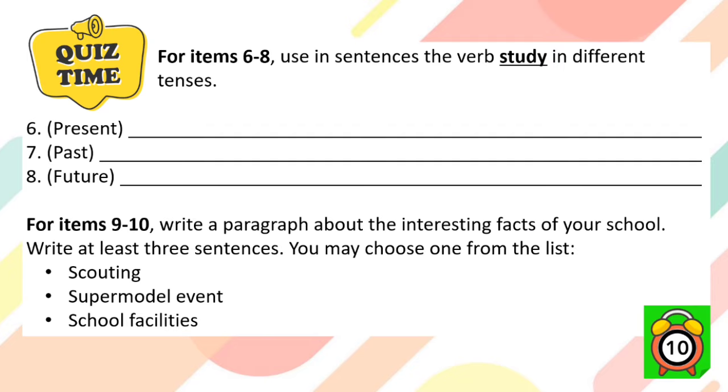Let us continue with this one. For items number 6 to 8, use in sentences the verb study in different tenses. For number 6, it should be in present tense, 7 past tense, and 8 future tense. For items number 9 to 10, write a paragraph about the interesting facts of your school. Write at least 3 sentences. You may choose one from the list: scouting, supermodel events, school facilities.